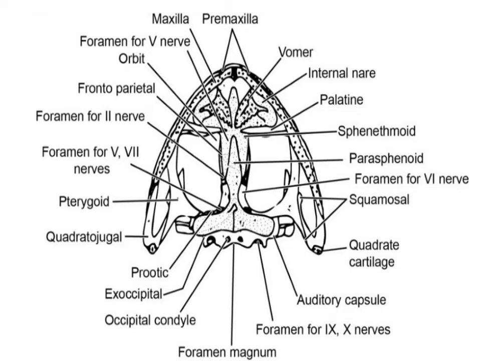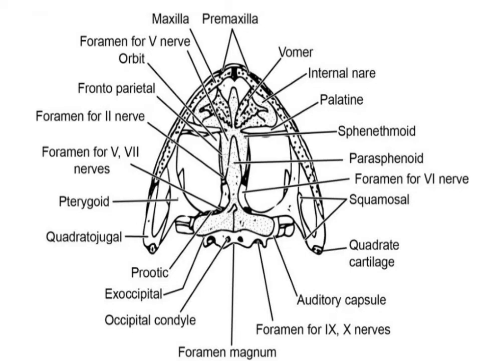On the ventral side you have the vomer, and this vomer bears teeth, the vomerine teeth, which project into the buccal cavity. The nasal cavity has an opening anteriorly known as the external nostrils, and posteriorly an opening known as the internal nostrils.